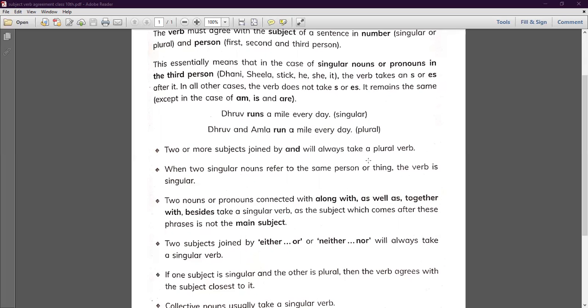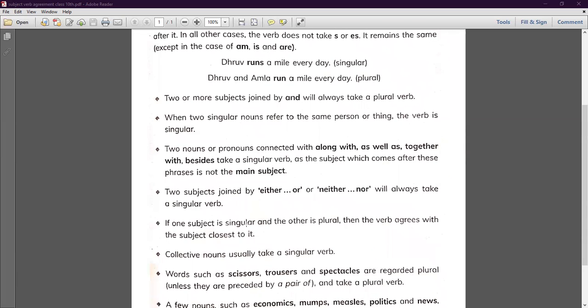Third rule: the noun or pronoun connected with along with, as well as, together with and besides. These are the words that you have to keep in your mind. That is, अगर कहीं पे along with आता है, कहीं पे as well as आता है, कहीं पे अगर together with आता है या कहीं पे besides आता है, तो अगर ये चार words कहीं पे भी आ रहे हैं, you have to take a singular verb with it. Like if I say Sita along with Geeta is going for a movie. So along with we have taken, so what I'm going to say is going for a movie. This takes a singular verb. So the subject which comes after these phrases is not the main subject.